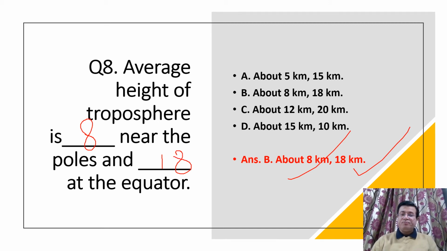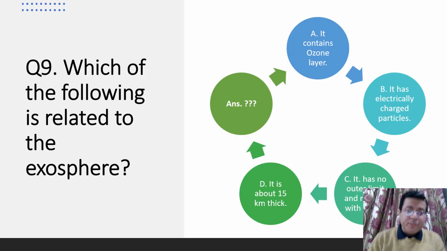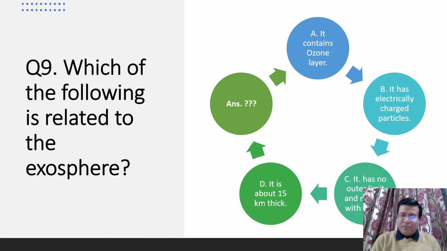Okay friends. Now question number 9. Which of the following is related to the exosphere, the outermost layer of our atmosphere? A. It contains ozone layer. B. It has electrically charged particles. C. It has no outer limit and merges with the space. D. It is about 15 kilometer thick. And now we have to find out the answer.